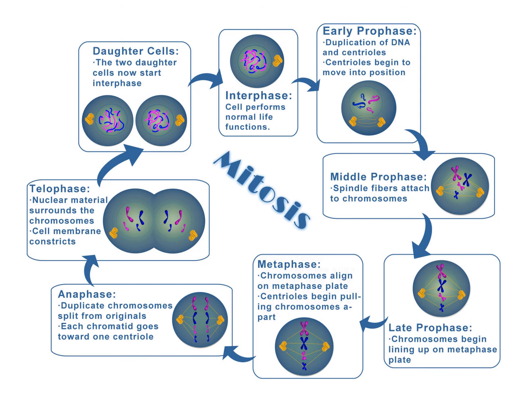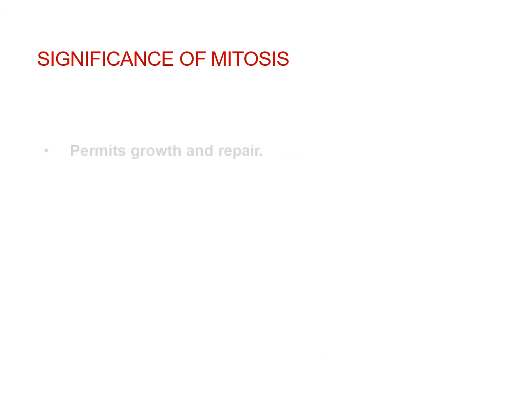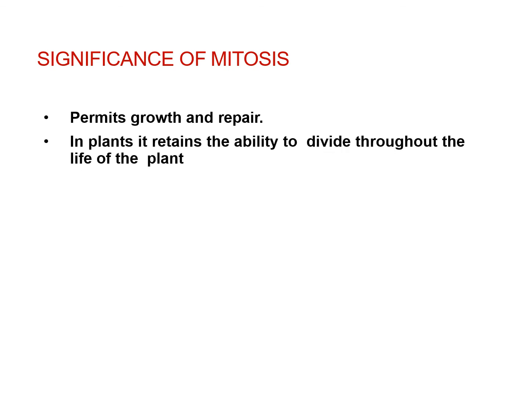daughter cells. Now the result of mitosis: we have two daughter nuclei, each has the same number of chromosomes as the parent cell. If the parent cell is diploid 2n, then the daughter cells will also be diploid, and these two cells are genetically identical to each other as well as the parent cell. The significance of mitosis is it permits growth and repair. In plants, it retains the ability to divide throughout the life of the plant.